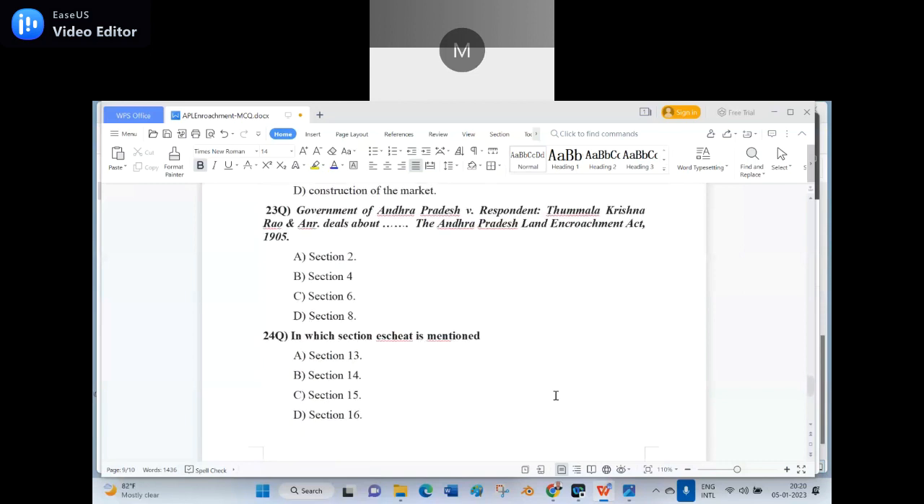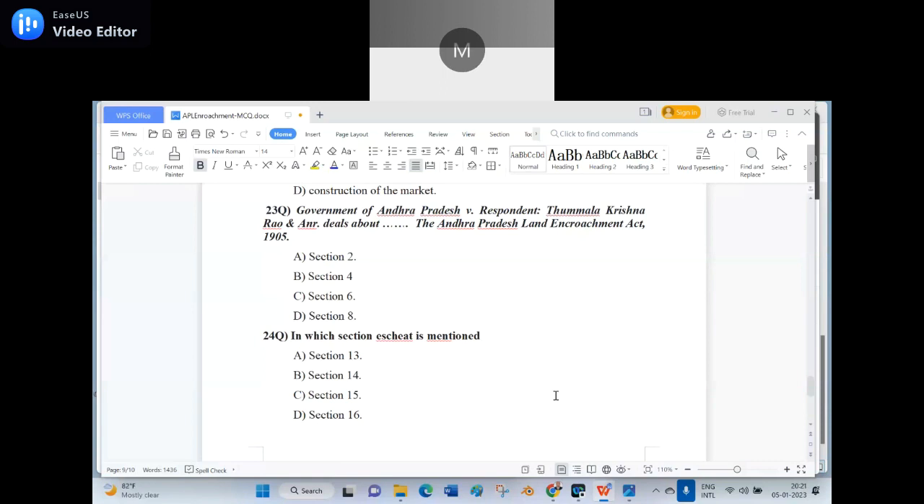Okay, now 24th question. Read. In which section is escheat mentioned? Option A, section 13, option B, section 14, option C, section 15, option D, section 16. Sir, option D, section 16. Suppose I say it is right, how did you know it is the right option? Sir, escheat is in the last stage. Everyone should read the first section, second section, middle section, and last section.